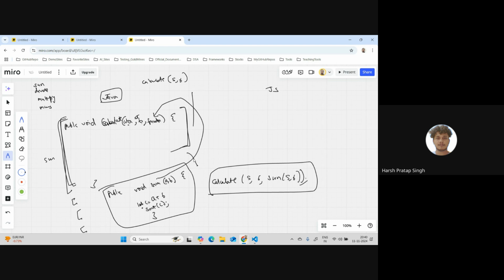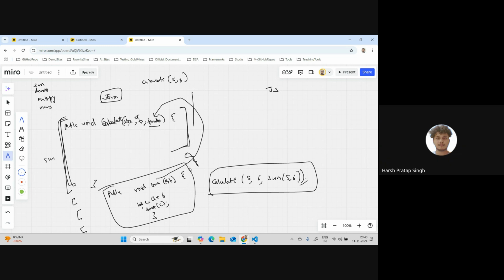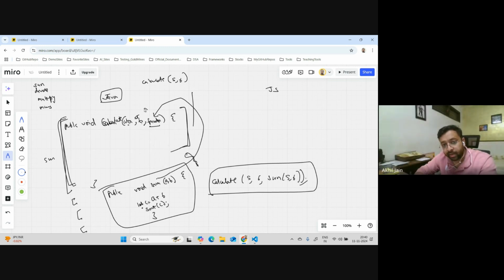Yes, sir. In Java, we can use the new keyword, like in Selenium we use ChromeOptions. When you say new, you're calling the instance of the class, so that is an object. But you're creating the object. You can provide a data type, right? The classes which you create in Java are like custom data types.